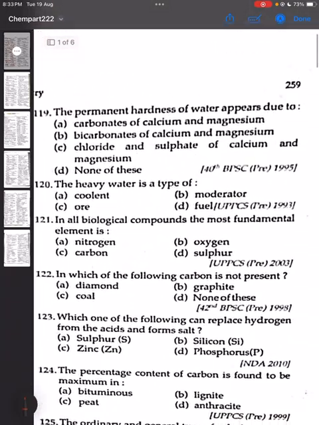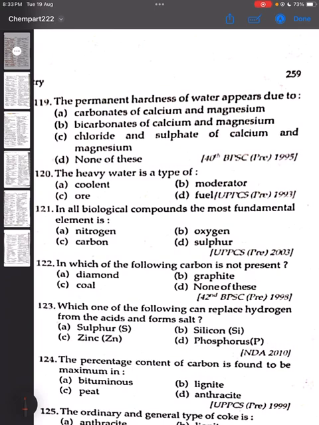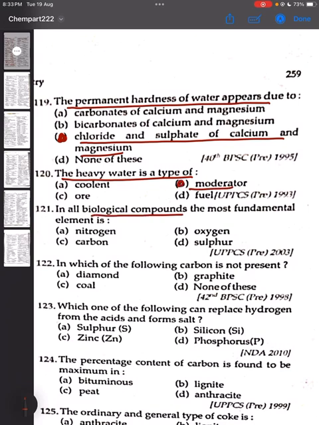क्वेश्चन 119, the permanent hardness of water appears due to chloride and sulfate of calcium and magnesium. Option C is the correct answer. 120. The heavy water is a type of moderator. Correct answer is option B. 121. In all biological compounds, the most fundamental element is carbon. Option C is the correct answer.